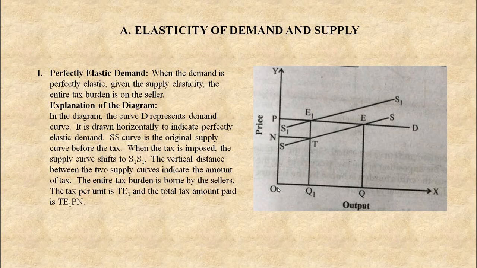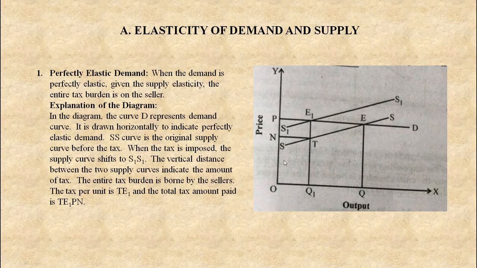In the first scenario, we will discuss perfectly elastic demand. When demand is perfectly elastic, given the supply elasticity, the entire tax burden is on the seller. This can be asked for true or false or fill in the blanks. The entire tax burden is on the seller. Diagrammatically, we can prove it like this.